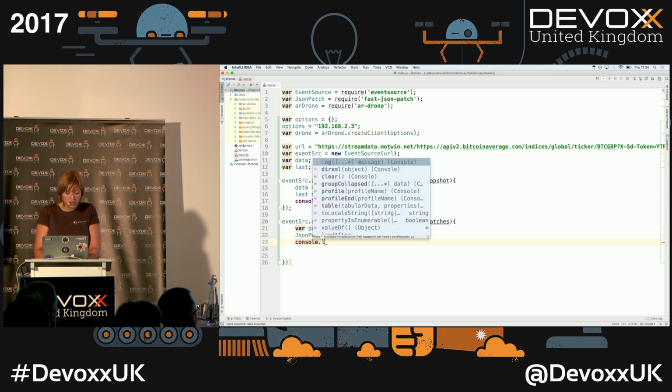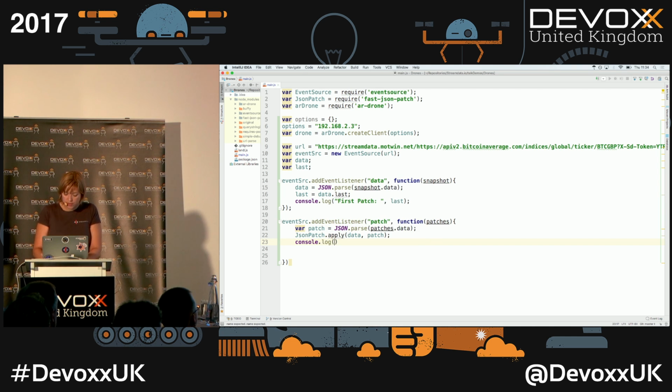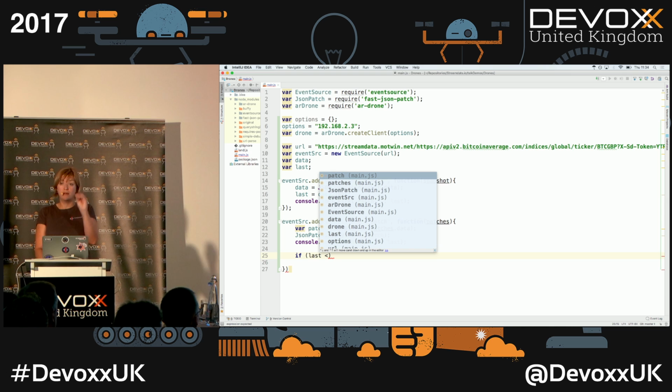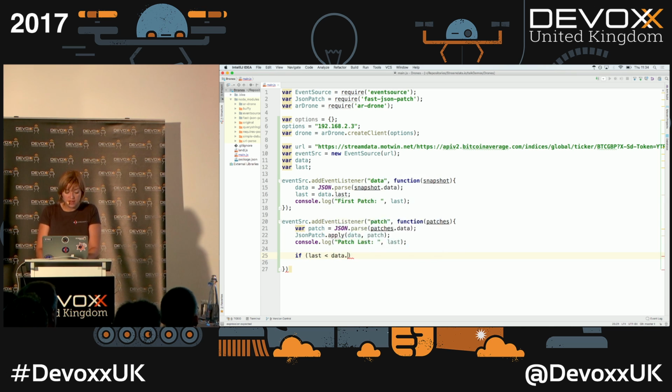So JSON patch.apply on the data object, the patch. Okay, we're going to log. So it's our patch last. And from this point, we can start the comparison. If the last value I received at first is under the data.last value, it means that the Bitcoin has gone up.